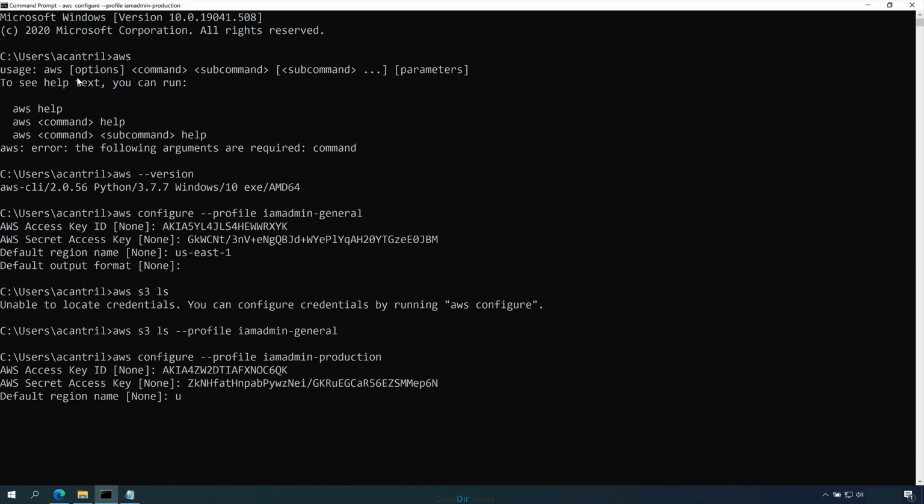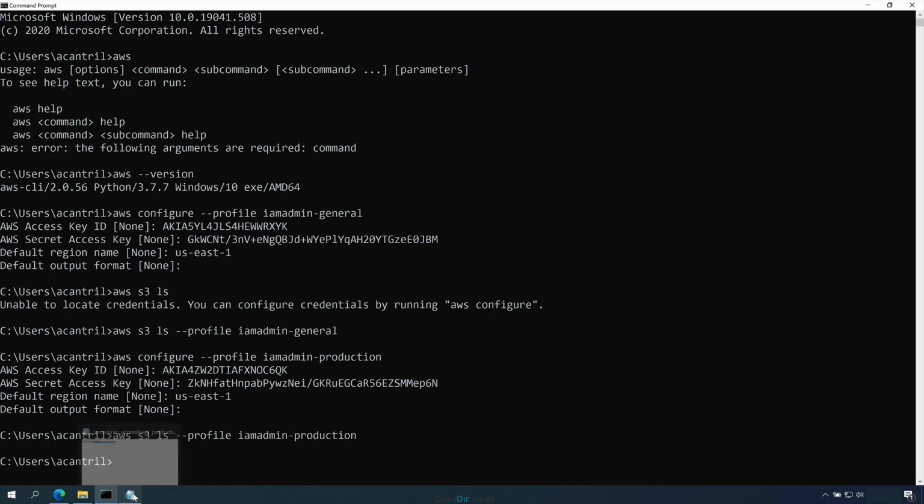Again, the region will be us-east-1, so enter that and press enter, and then press enter again so that we don't set a default output format. And now we should be able to run aws s3 ls --profile iamadmin-production, and again press enter. Again, if we don't receive an error, if we receive either an empty string or a list of buckets, that means everything's working as expected.